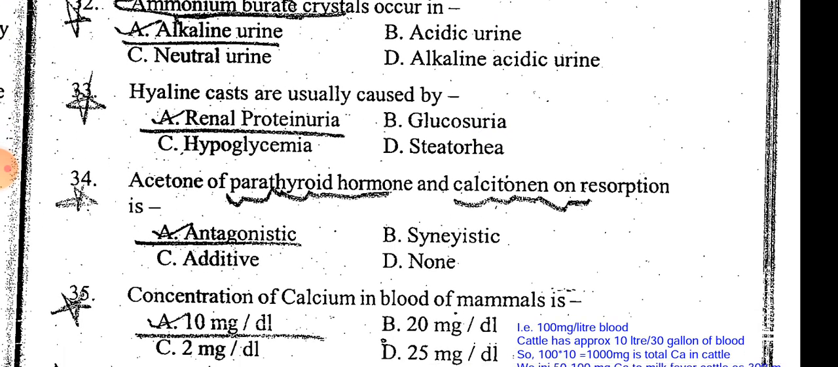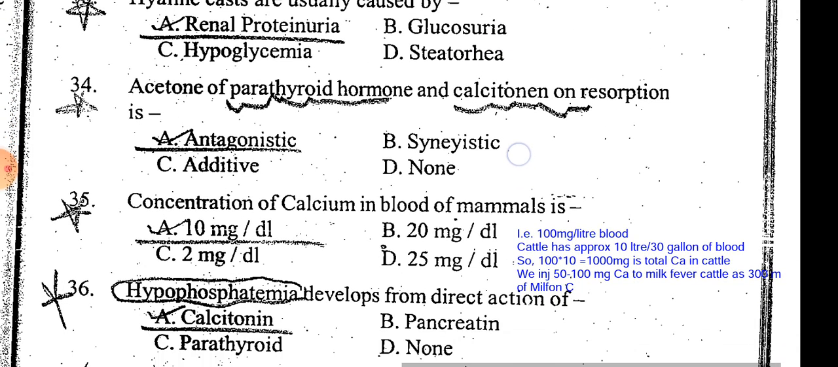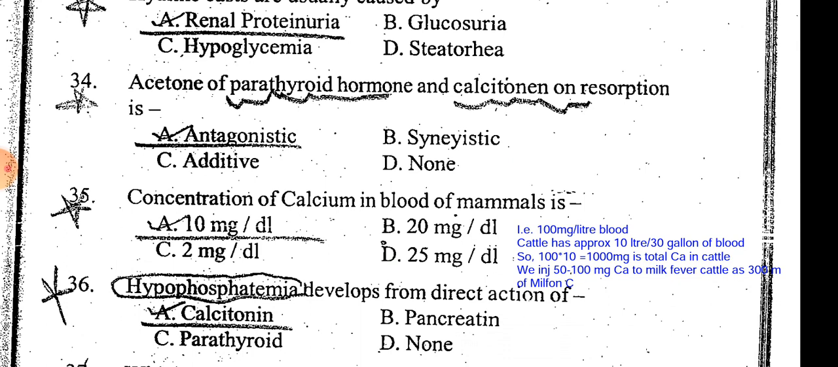The action of parathyroid hormone and calcitonin on resorption is antagonistic. They both are antagonistic in their action on resorption. Concentration of calcium in blood of mammals is 10 milligram per deciliter.